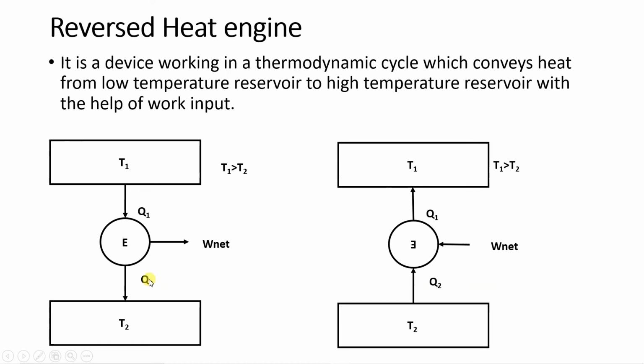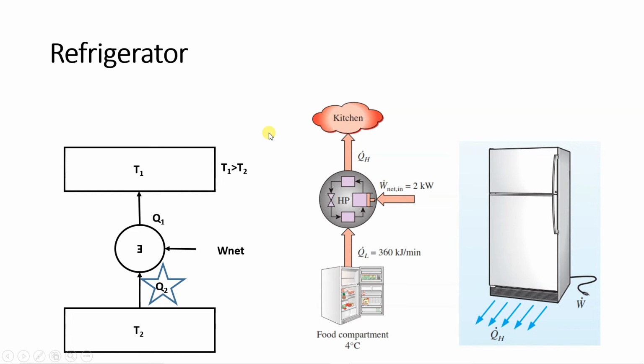This is engine. And reversed heat engine is what? We are taking heat from some reservoir with the help of some external work, and we are rejecting this Q2 plus W net amount of heat to T1 reservoir. Okay, so this is known as reversed heat engine. Now we have two types of reversed heat engine. First one is refrigerator and second one is heat pump.